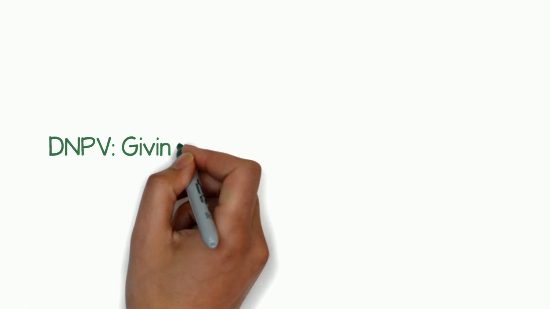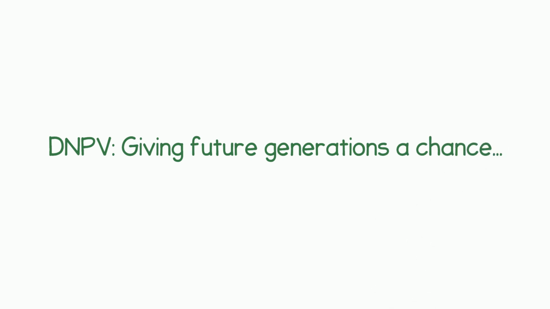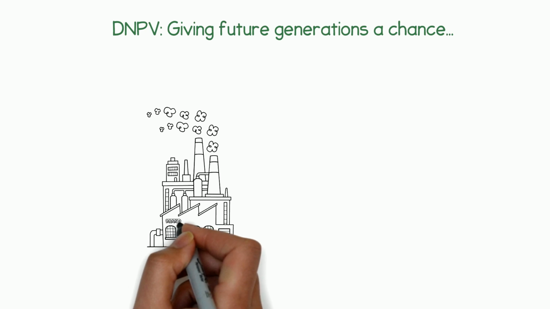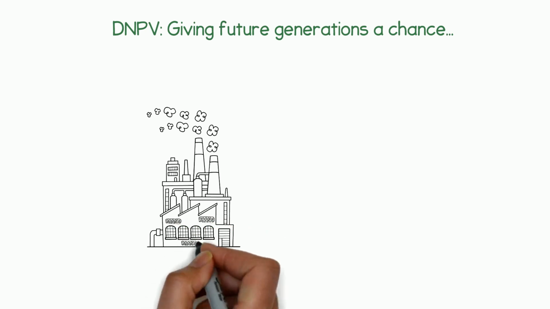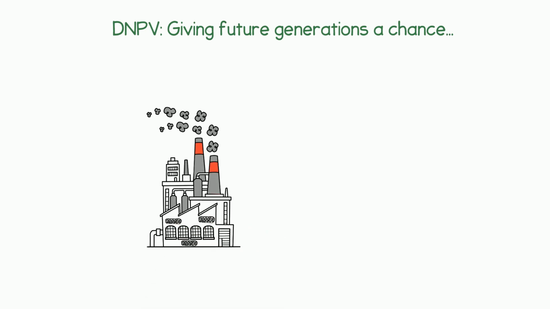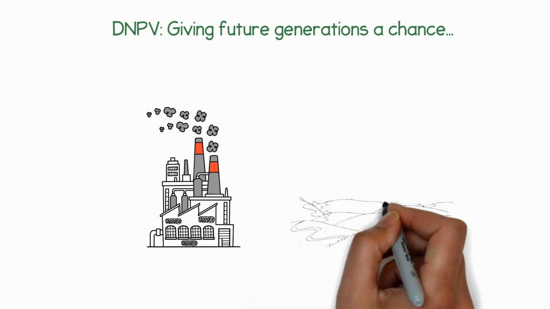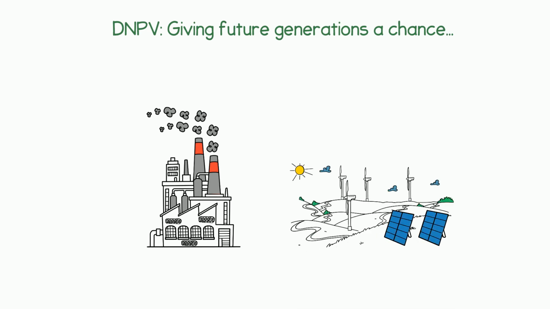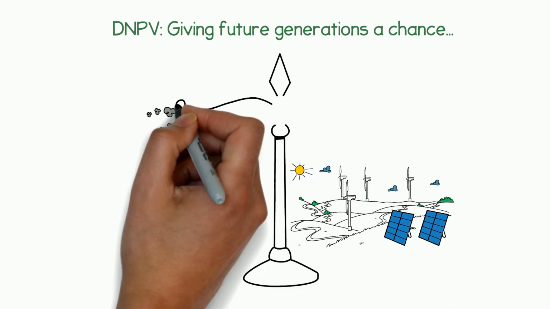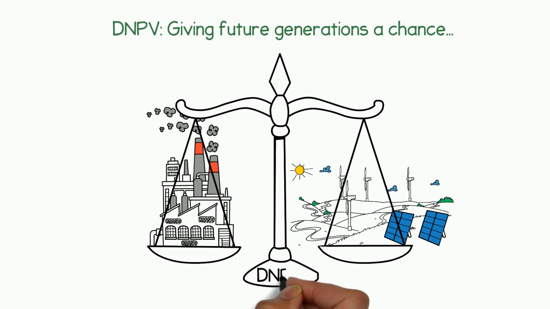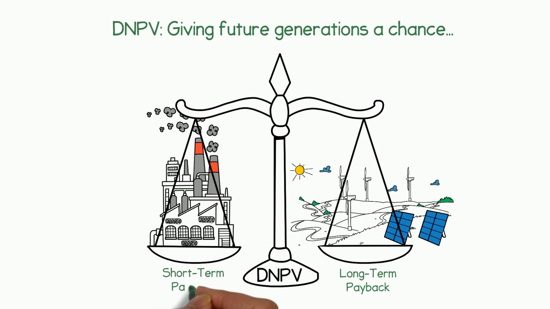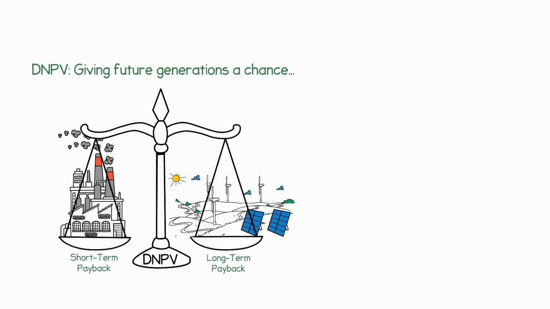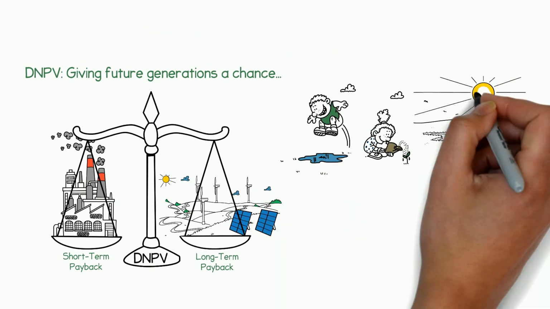Although DNPV has many applications, one of its most important is to highlight in financial terms that myopic investment strategies are harming longer-term projects, many of which have the potential to do immense good. In this era of climate change and other sustainability challenges, we simply cannot afford to keep making investment decisions the same way. By eliminating the time bias effect of NPV and pivoting to DNPV, investments with long-term payback can finally be assessed on an equal footing with short-term opportunities. This could go a long way towards future generations inheriting a livable planet.